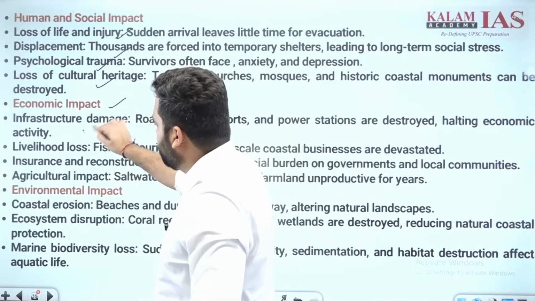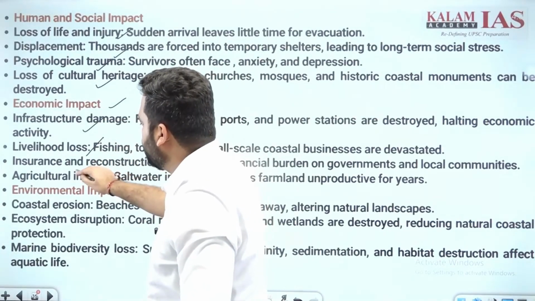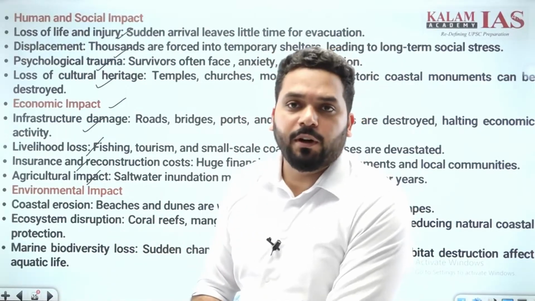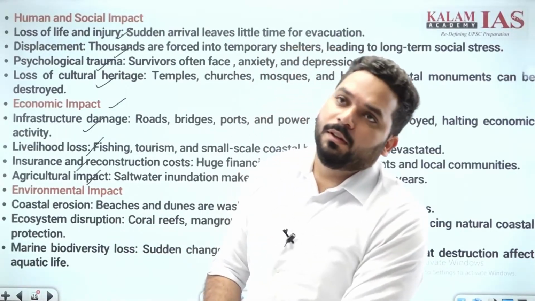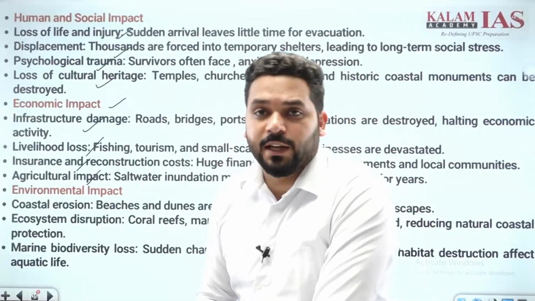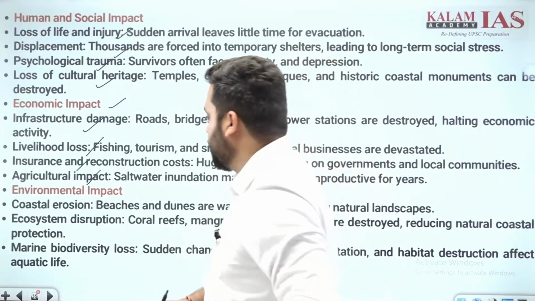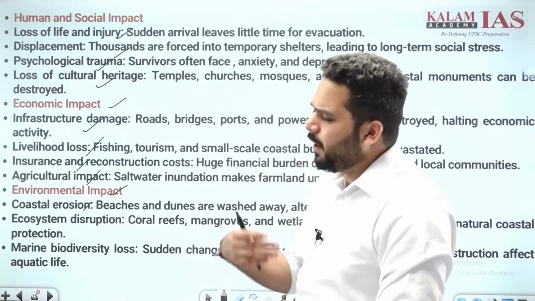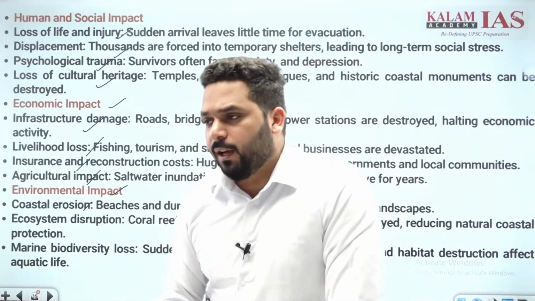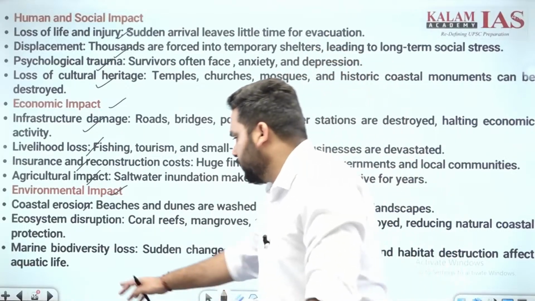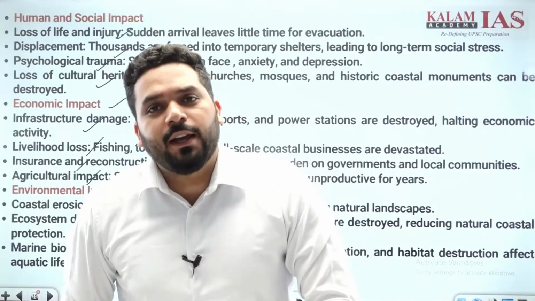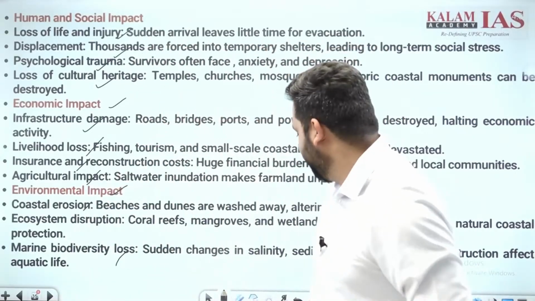Economic impact, definitely infrastructure, livelihood, agriculture, insurance. Okay, more money budget allocation for the reconstruction of the sites, and more fiscal burden. Environmental impact, coastal erosion होगा, coral reef destruction होगा, mangrove destruction होगा, isn't it? So biodiversity loss होगा, a lot of things we have to write. हमको 5 to 6 points पकड़ने हैं and we have to write, right?